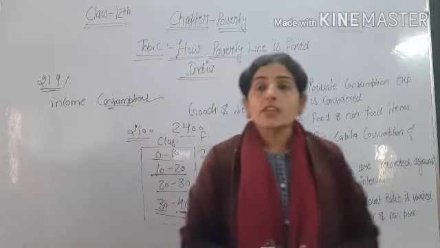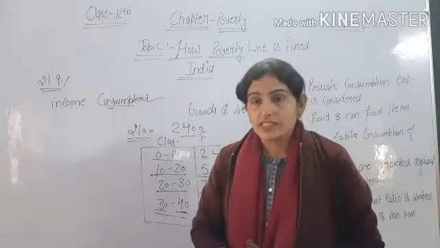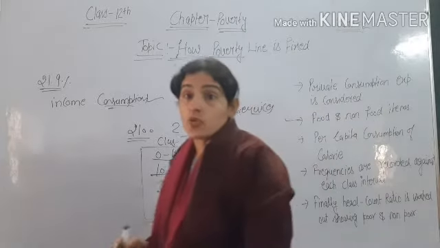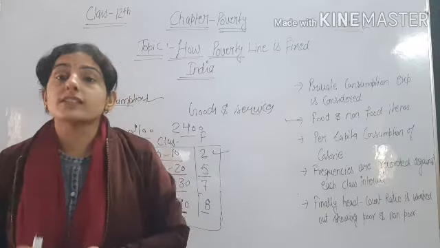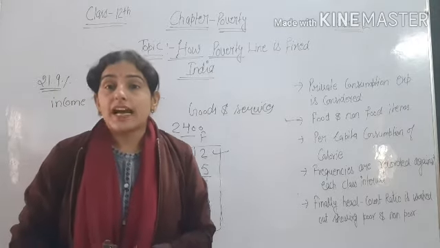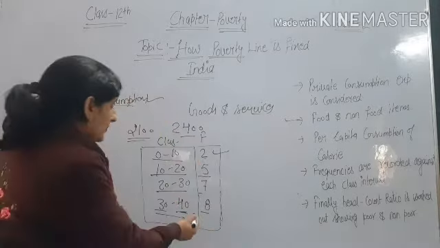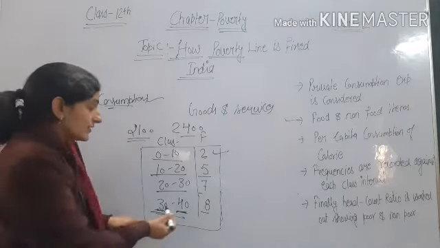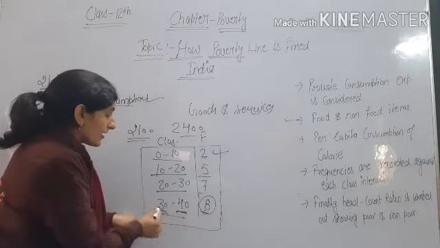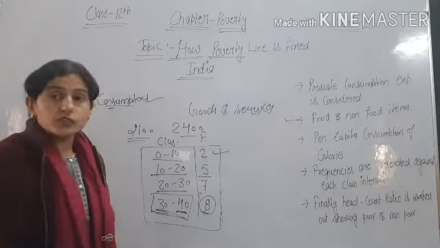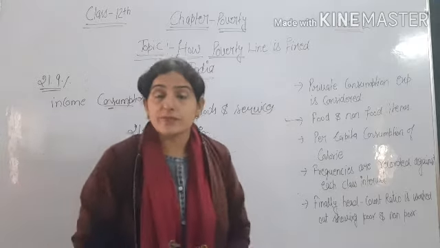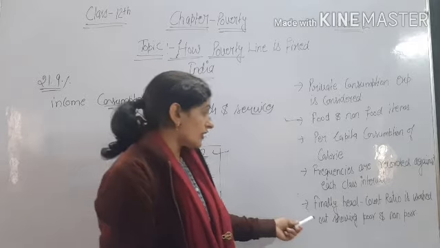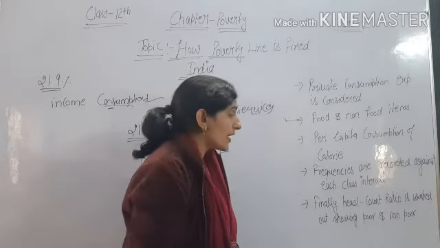Okay, so we have given class interval and frequency. We measure on the basis of this: a high class interval shows the high consumption of goods and services. It means that these 8 people are consuming 30 to 40. So high class interval means these 8 people are consuming between 30 to 40, which shows the high consumption rate. Then finally head count ratio is worked out showing poor and non-poor.